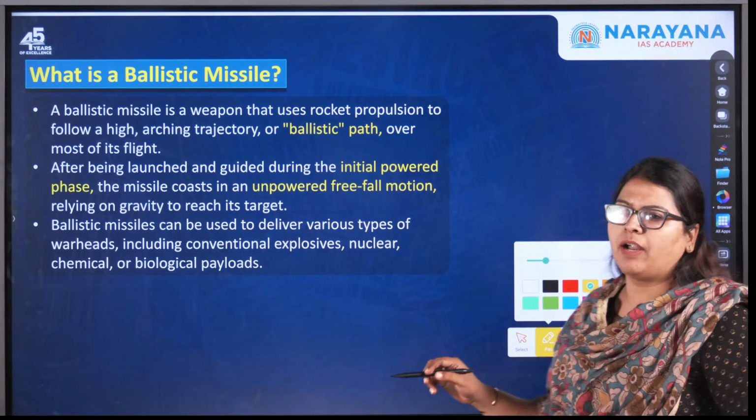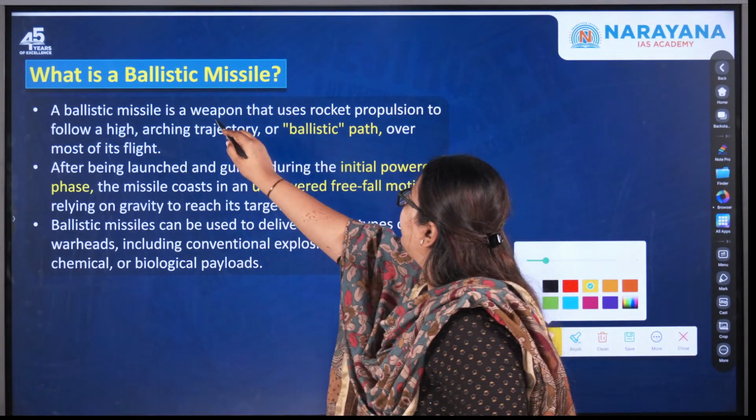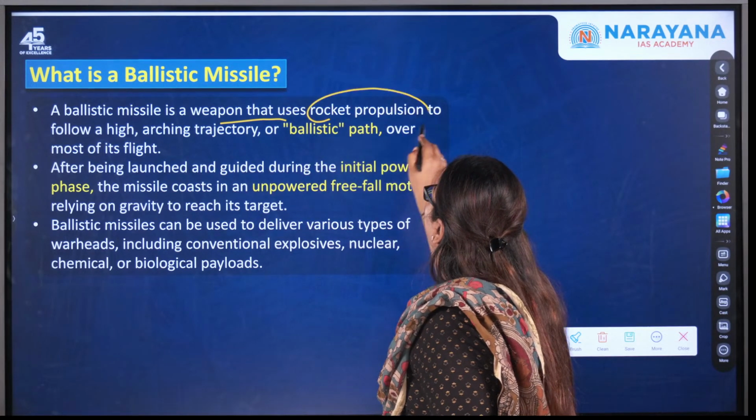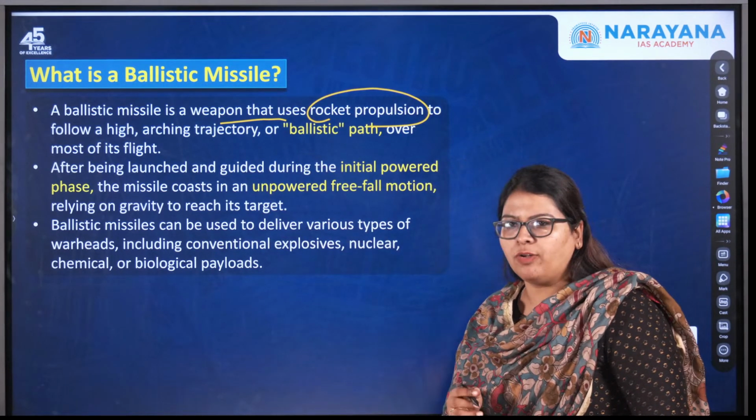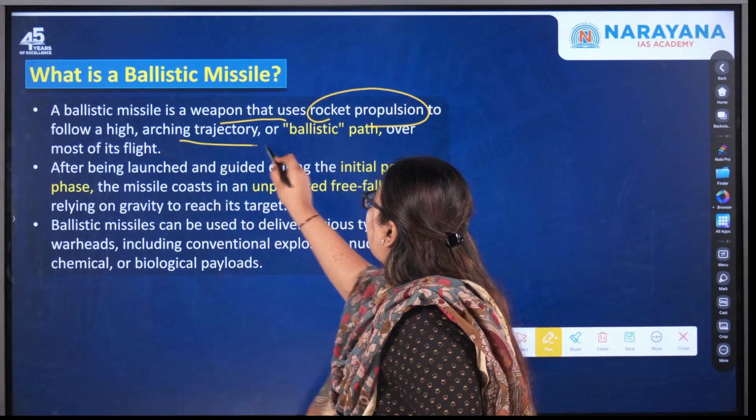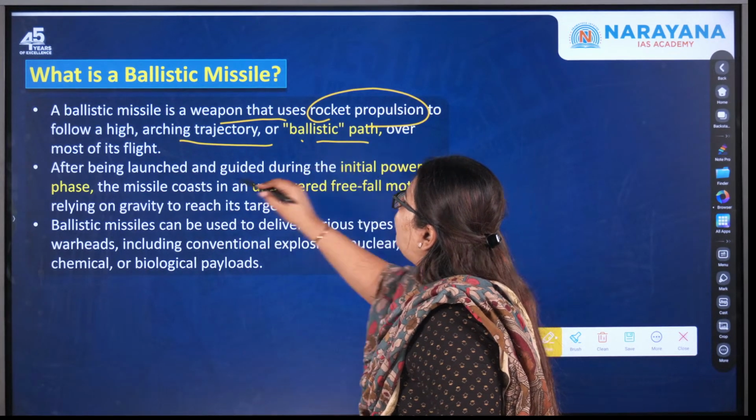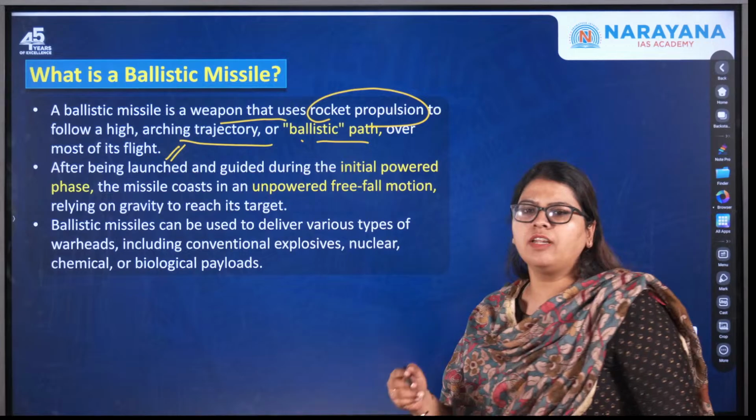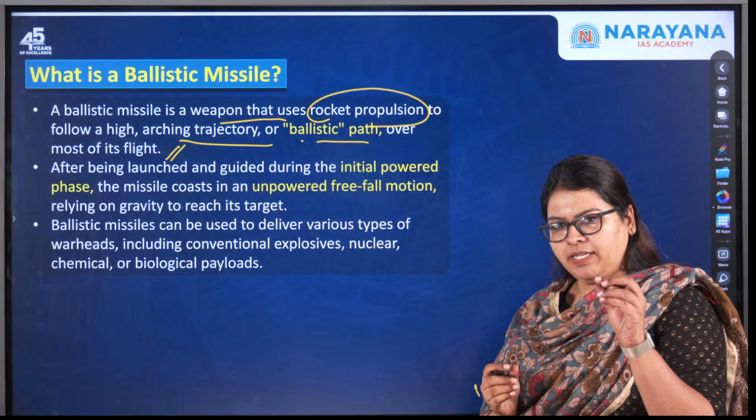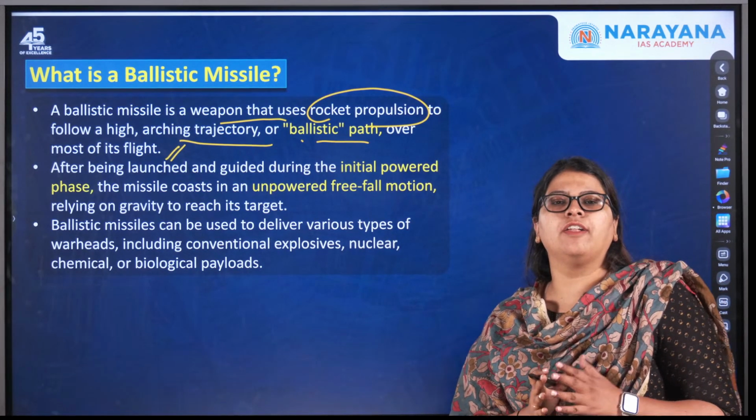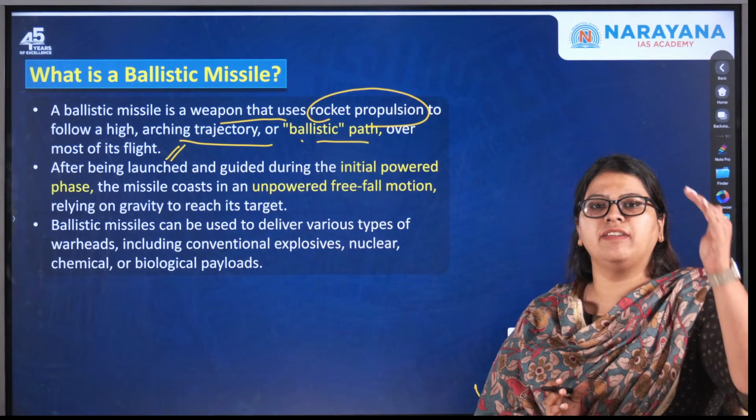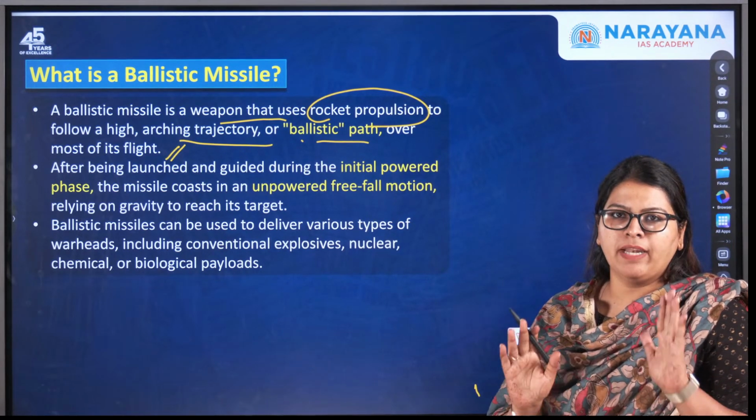It is nothing but a particular weapon that uses rocket propulsion in order to follow a high arching trajectory or a ballistic path over most of the flight. So here, to explain in simple terms, ballistic missiles are those which follow a ballistic trajectory. What do you mean by ballistic trajectory?